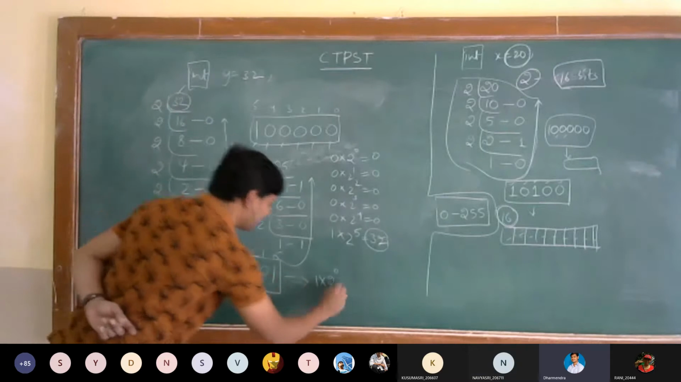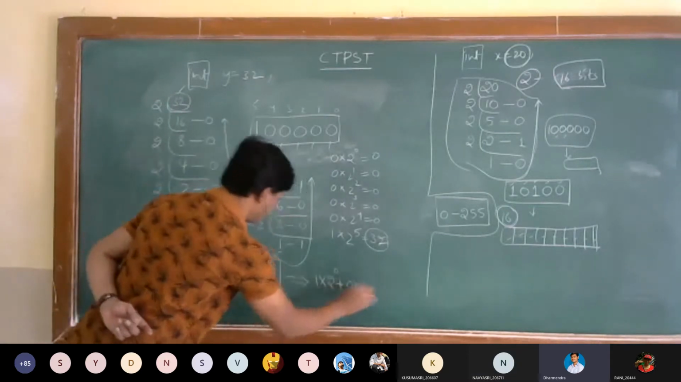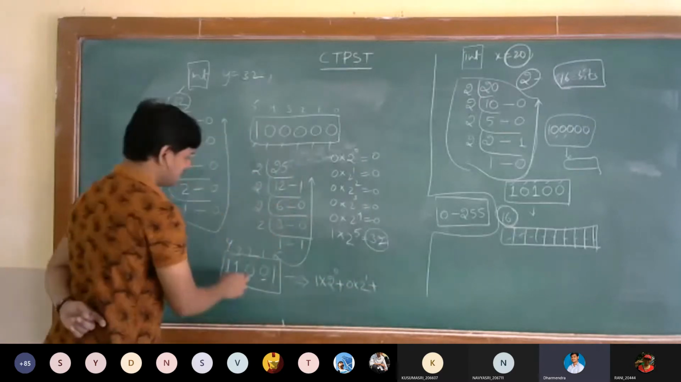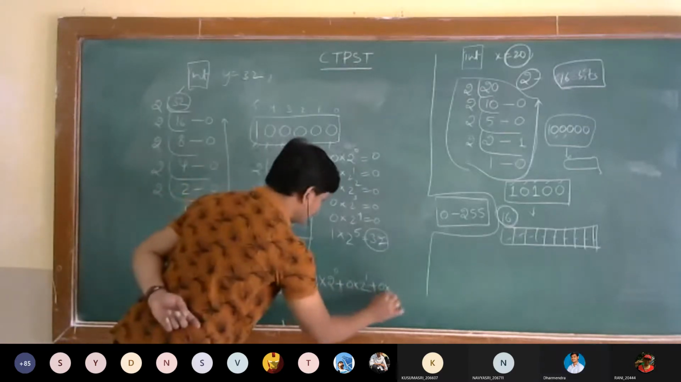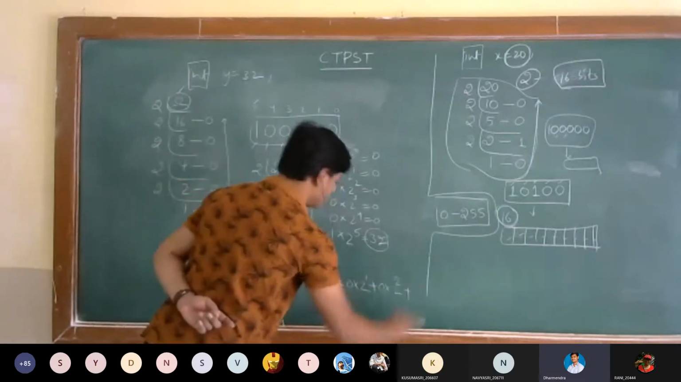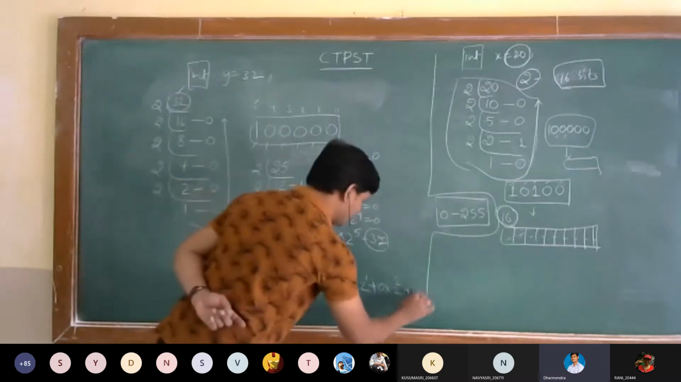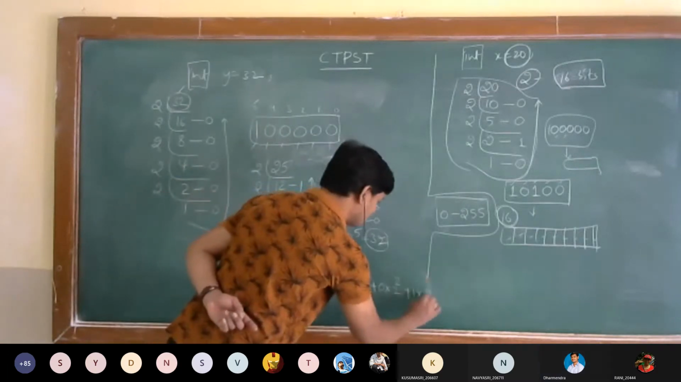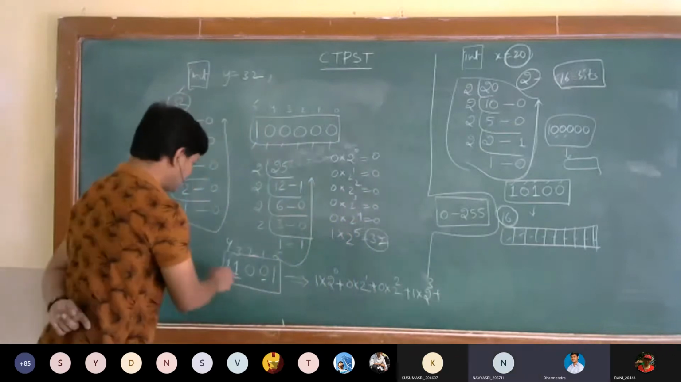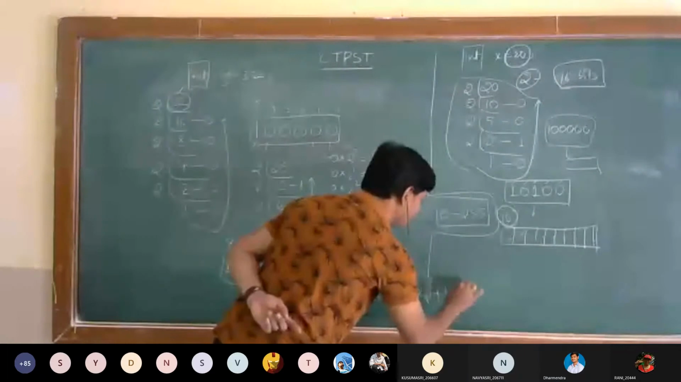Plus here this is 0, 0 into 2 power 1. It's the 1st position. Plus 0 into 2 power 2, the 2nd position. Next, here it is 1, 1 into 2 power 3. Is it visible? Next value is again 1, 1 into 2 power 4.